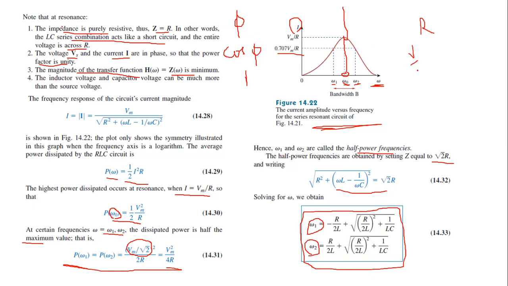R is the value which determines the height of this curve. I is equal to V by R, that is Ohm's law. So if the resistance value is very less, then I will be higher. It means that you will get a higher peak in this curve.